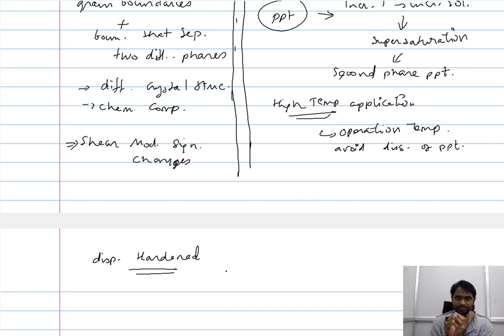In case of precipitation hardening, it all depends on the influence of temperature on the solubility. However, in case of dispersion hardening, what we essentially do is we combine a precipitate and the base metal which are not at all soluble with one another. So we don't care much about the solubility of these two phases. We introduce them in the form of powder.